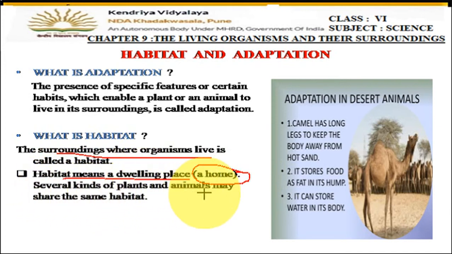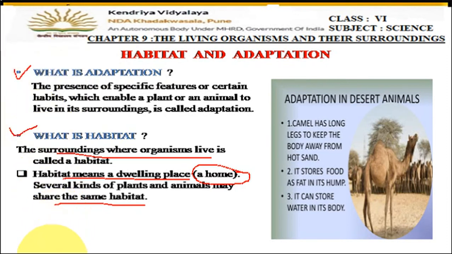Now several kinds of plants and animals may share the same habitat. Like in a particular habitat, different kinds of plants and animals can live. Like in desert areas, camels can live, squirrels can live, lizards are there, then cactus plant can also live. So many animals and plants can share the habitat. So these two definitions you must learn.